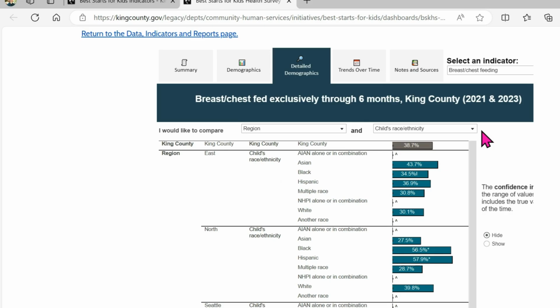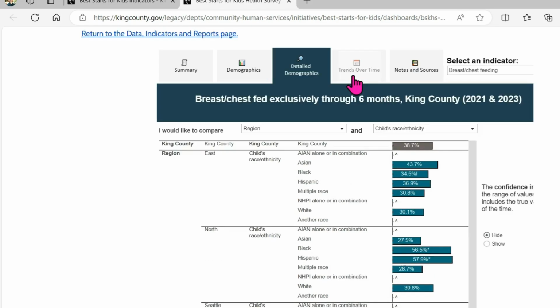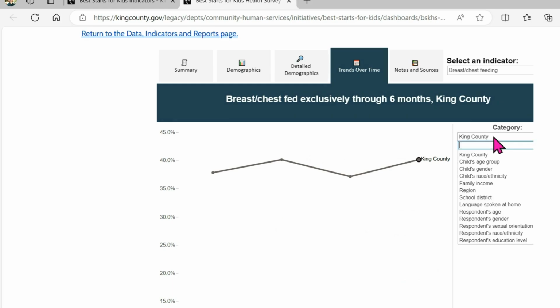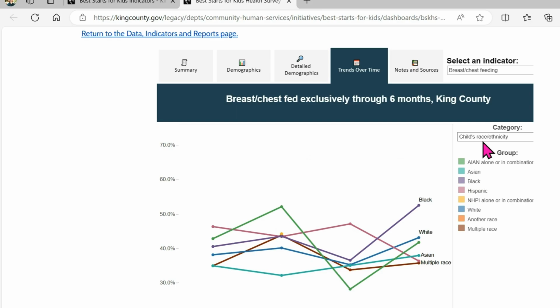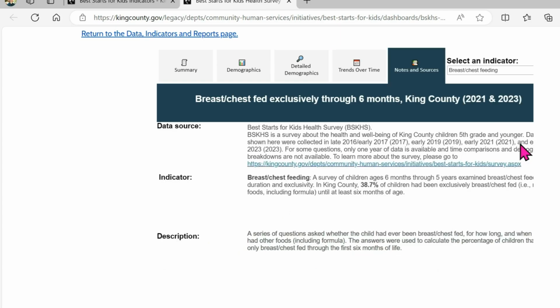In addition to demographics, view results over time by selecting the Trends tab. Use the category menu to see trends over time for different demographic groups, like a child's race and ethnicity. Selecting a group from the color legend on the right-hand side will highlight that row in the graph, making it easier to see. The Notes and Sources tab provides the sources of this data along with some technical information.